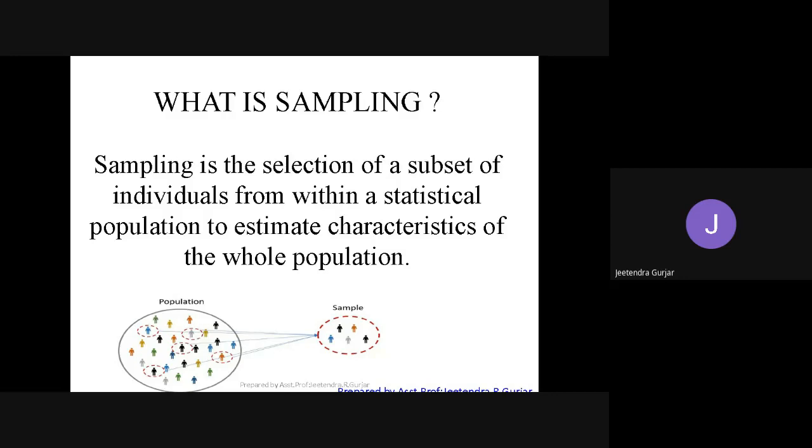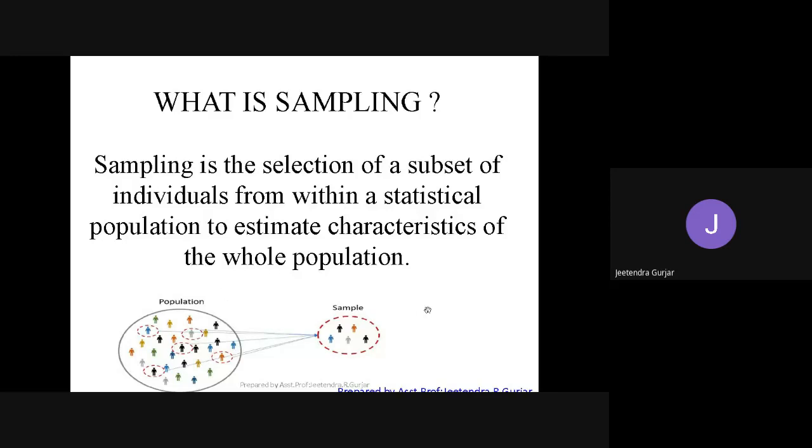You take some pieces, a sample, and find whether the whole rice is cooked or not. So we test this. Same way, sampling is also done the same way, students. We take a very small number and test them, and then we say that the full population is tested.